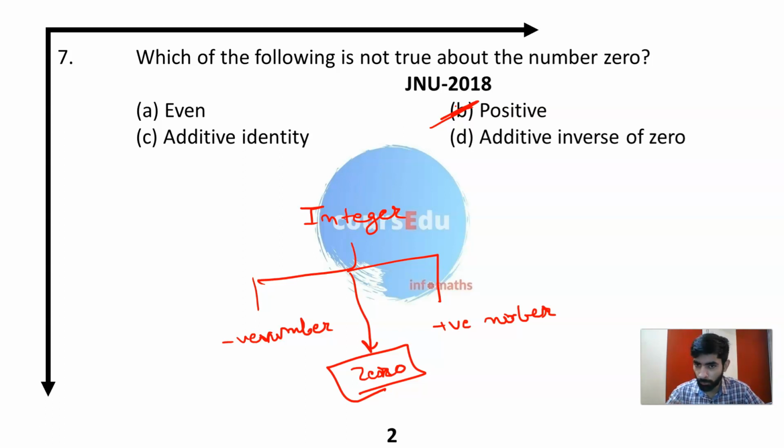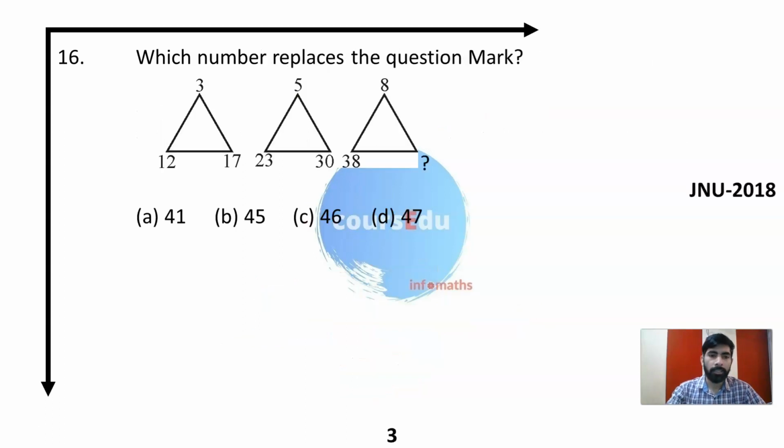0 is 0. Okay, next, which number replaces the question mark? As I told you earlier, in case of missing numbers in GNU exams, many of the questions are not correct, so you may get the grace marking on these kinds of questions.